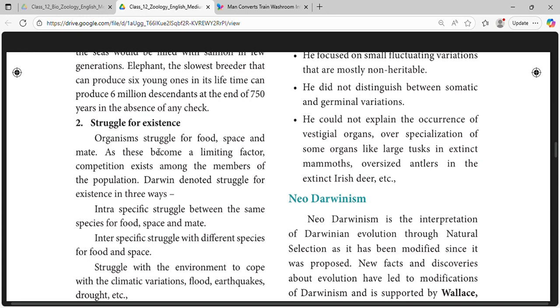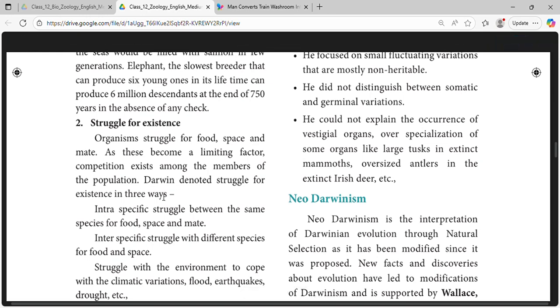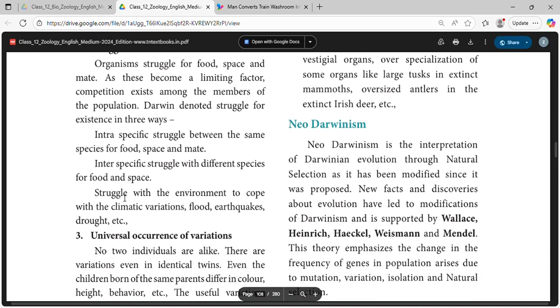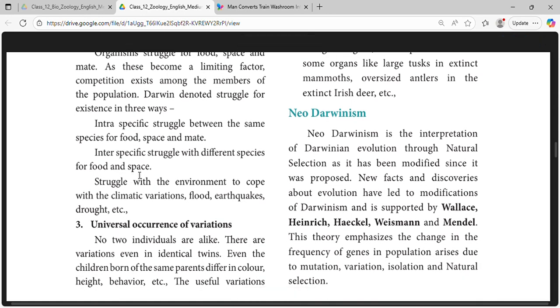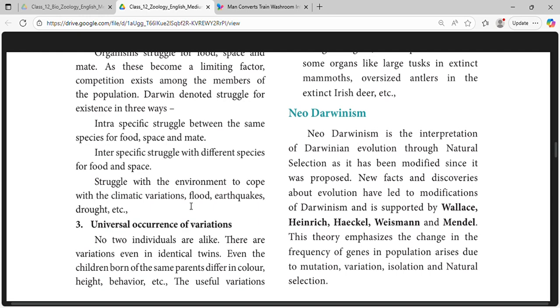Struggle for existence. Organisms struggle for food, space and mate. As these become limiting factors, competition exists among the members of the population. Darwin denoted struggle for existence in three ways: intraspecific struggle between the same species for food, space and mate; interspecific struggle with different species for food and space; and struggle with the environment to cope with climatic variations, flood, earthquakes, drought, etc.